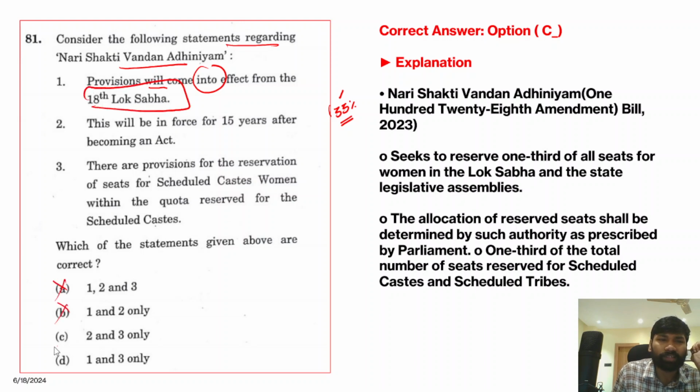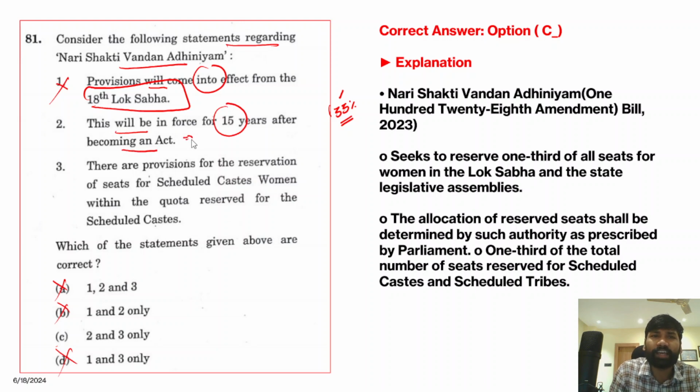Why is it an incorrect statement? Because this will be implemented once we conduct a new census and once we are done with the new delimitation exercise, this provision will come into effect. So this statement is absolutely incorrect, because the recently held elections were the 18th Lok Sabha elections. Second statement, this will be enforced for 15 years after becoming an act.